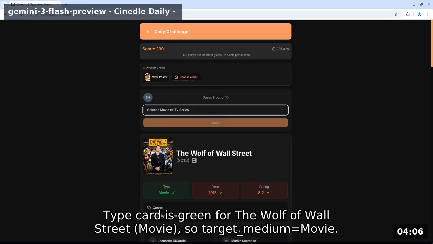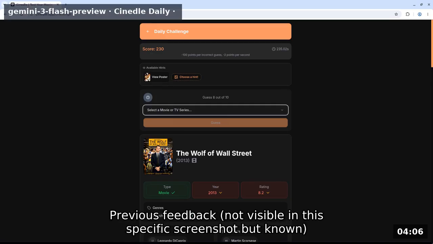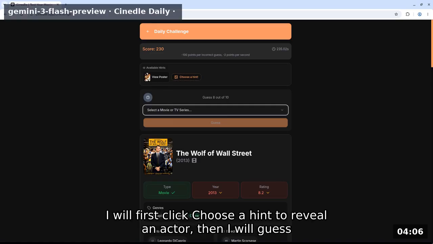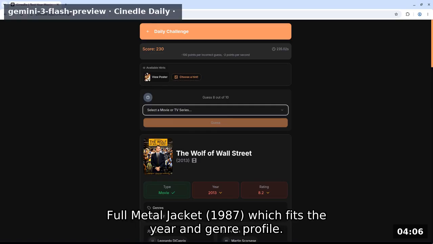Type card is green for the Wolf of Wall Street movie, so target medium equals movie. Previous feedback not visible in this specific screenshot but known established the target is from 1987 with a rating below 7.8. I will first click choose a hint to reveal an actor, then I will guess Full Metal Jacket 1987, which fits the year and genre profile.